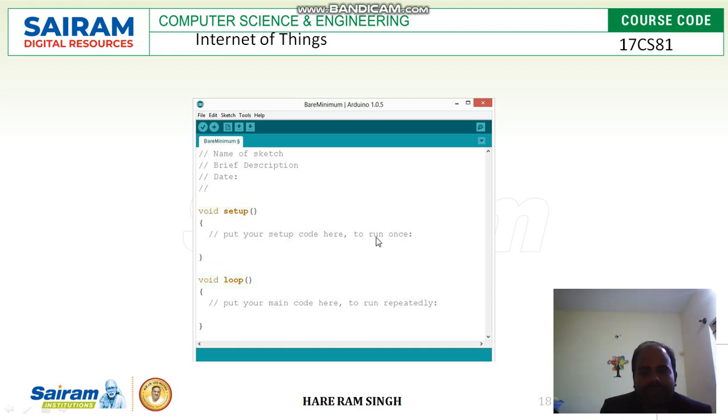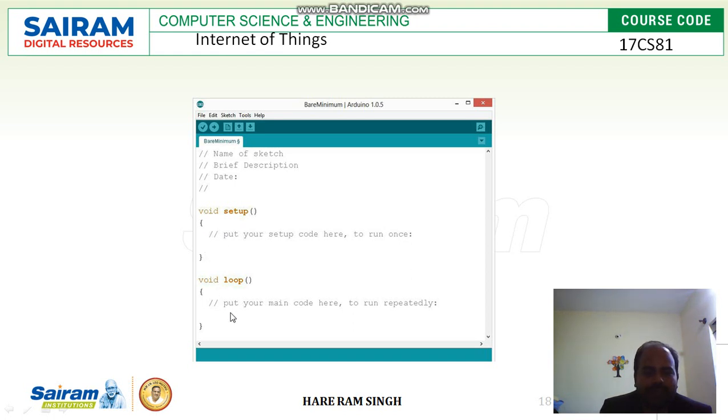Put your setup code here to run once. This will run only some setup code which needs to be executed before the program starts executing. Those fundamental values need to be started, they should be initialized. So that code we should write here, and it will run only once.